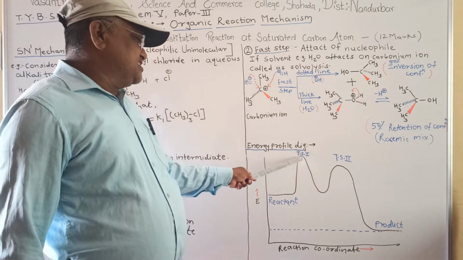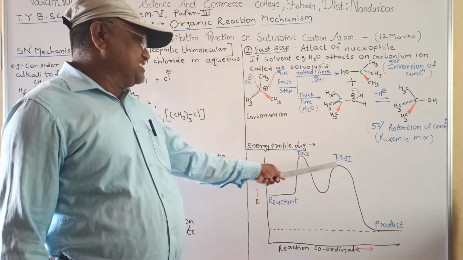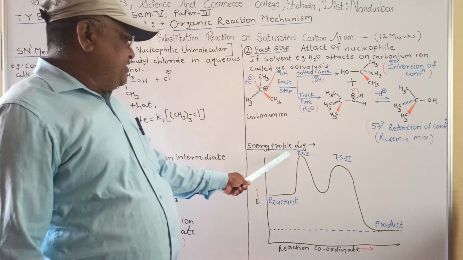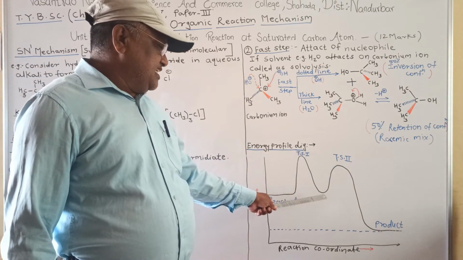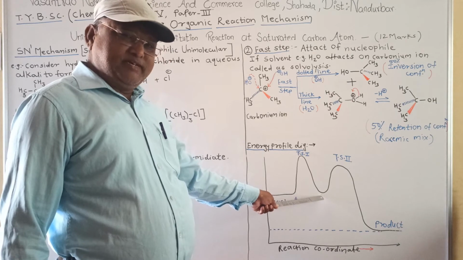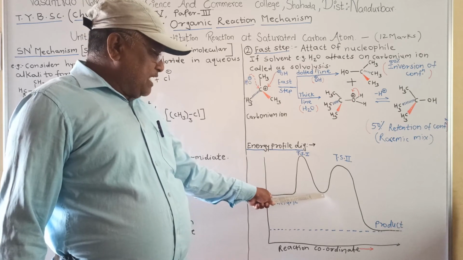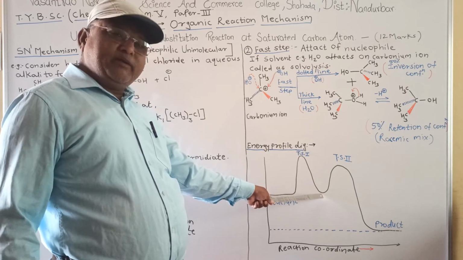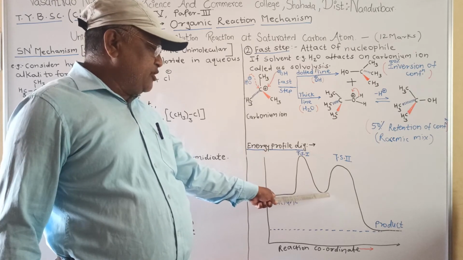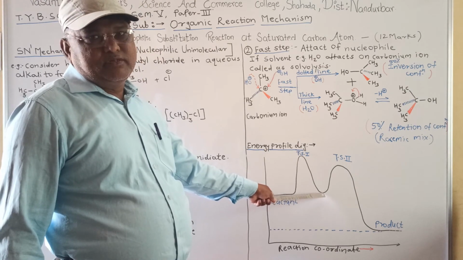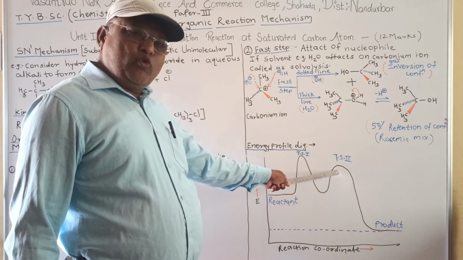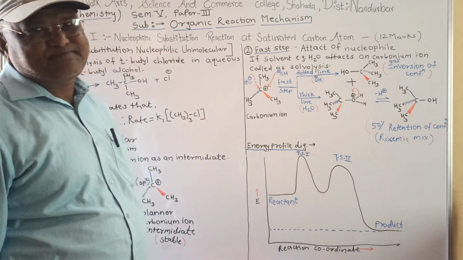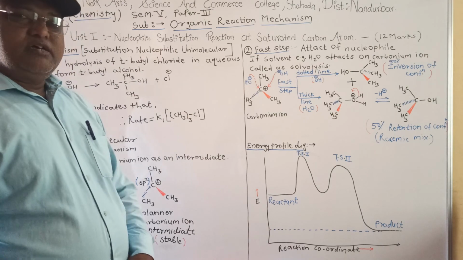The energy of transition state first is higher as compared to the energy of transition state second. Between these two transition states, the carbonium ion is formed. The energy of the carbonium ion is less and hence the carbonium ion is more stable. The second transition state collapses fast to form the final product.